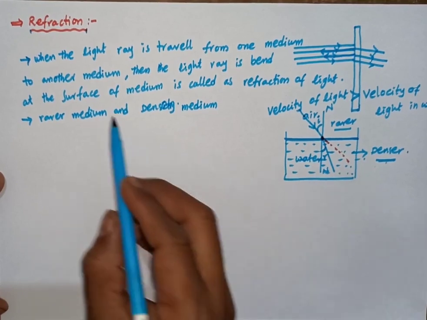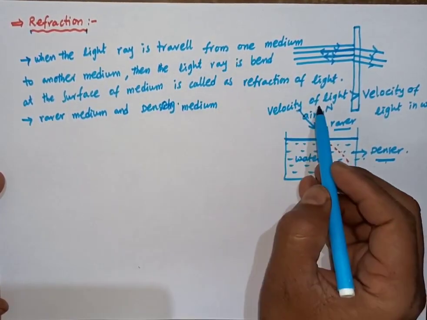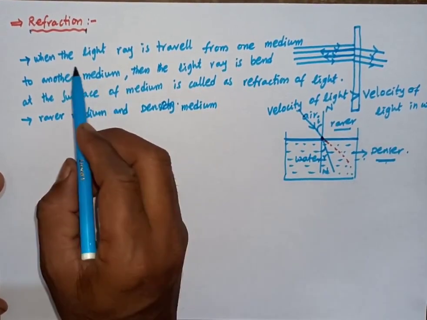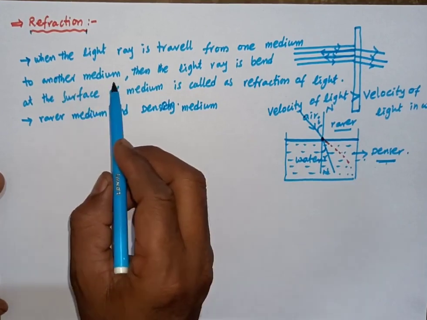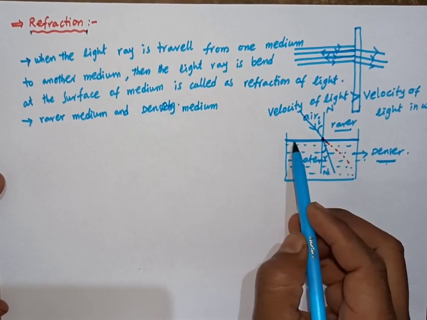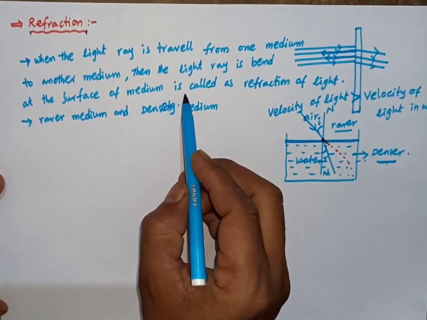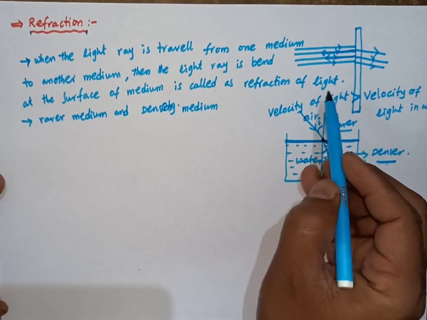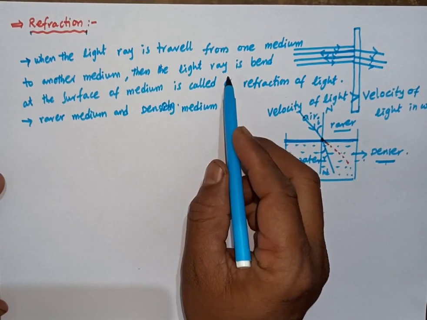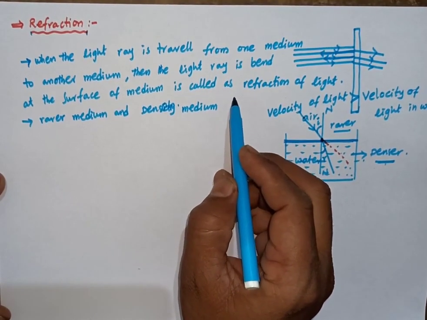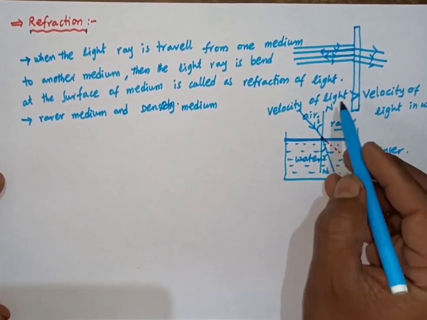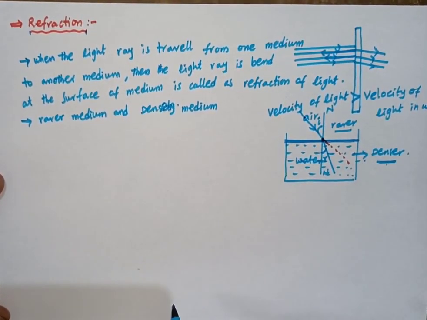When light travels from a rarer medium to a denser medium, or from a denser medium to a rarer medium, that is, from one medium to another medium, the light ray bends at the surface, the interface of the medium. This is called refraction of light. This refraction of light is due to the change of the medium.